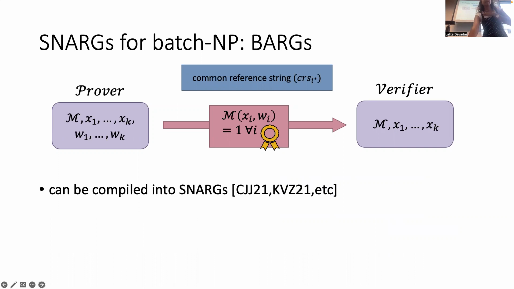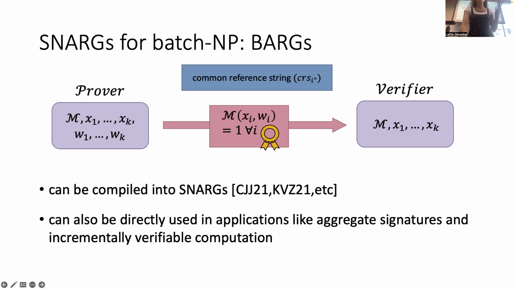So, talking about BARGs. As we've been discussing, one thing you can do with BARGs is compile them into SNARGs. These two recent results, SNARGs for P from LWE and SNARGs for NTISP from LWE, both work by compiling BARGs into their final SNARG constructions. There are a couple of other lines of work, even works on statistical proofs, that use the same technique. But as I'm about to show, we can also directly use BARGs in a couple of different applications.